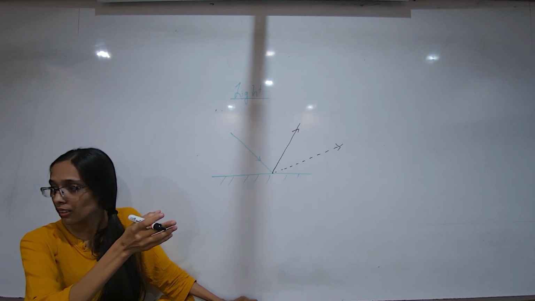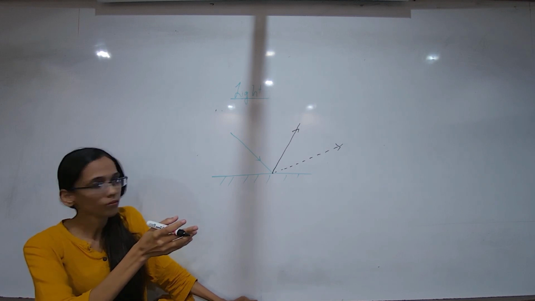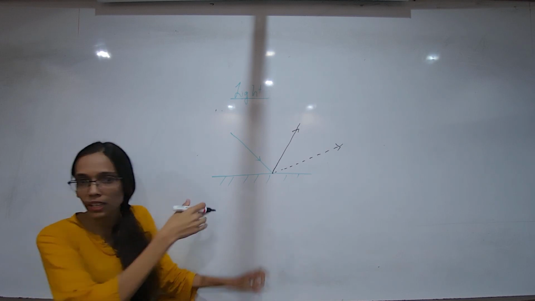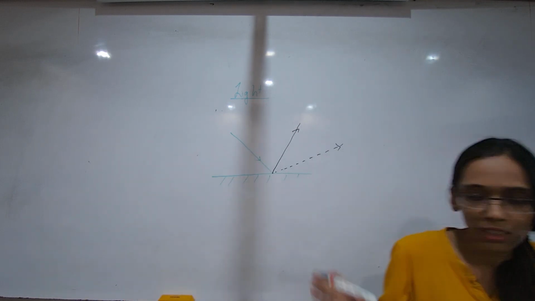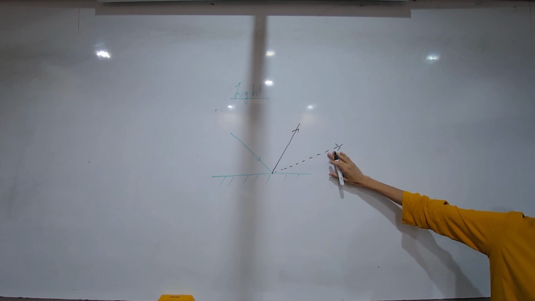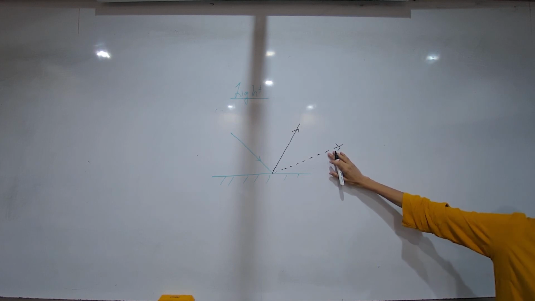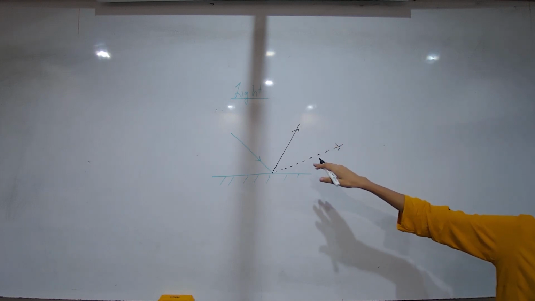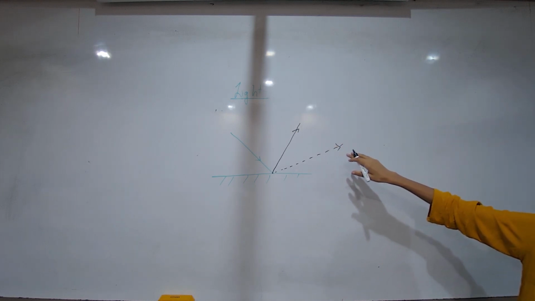Is the direction of the incident ray the same? You tell me, I have given you everything that is required. No, this is not possible. He is raising his hand. Do you have a reason behind this? Why is this no? Yes, please tell me. Because angle of incidence and angle... Because we have to stick to the laws of reflection. What do the laws of reflection say?